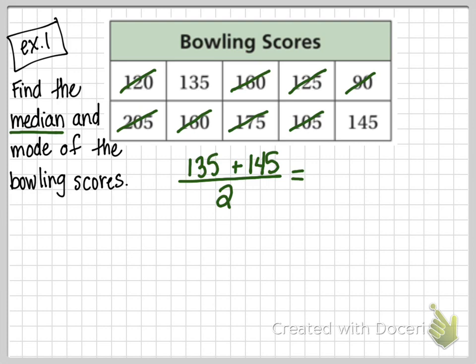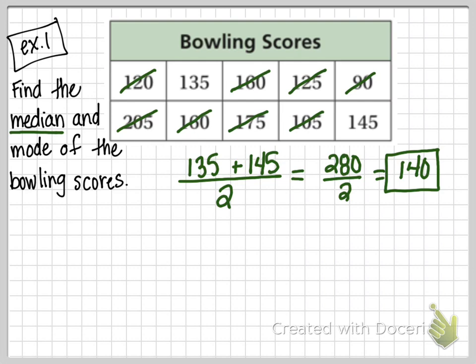Wait, I want to do the math though, because it's not always going to be that you can just find the number that's in between them. If you can, that's great. We can see that 140 is smack in between, right? So I did the math because 135 plus 145 is 280. That's what I was looking for. Perfect. 280 divided by 2 gives me 140. Very good. So our median is 140 of this data set.